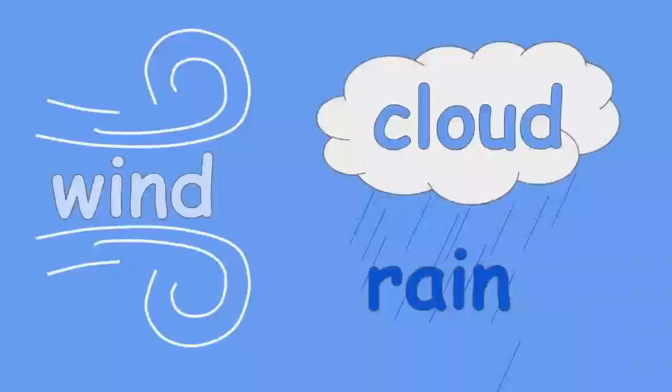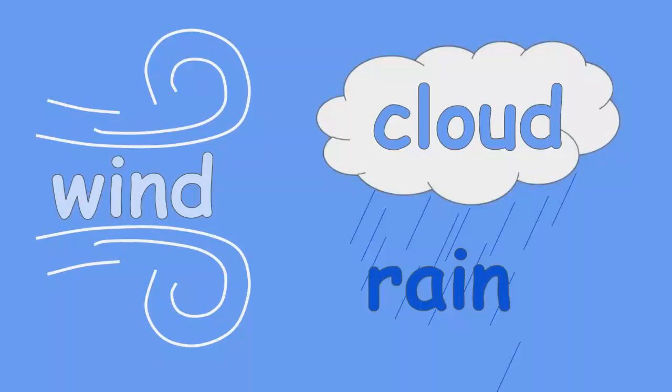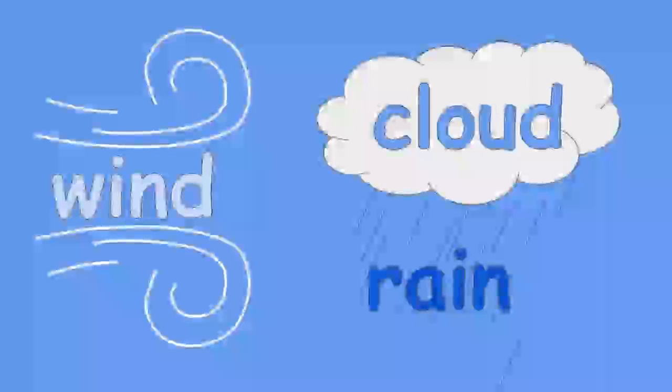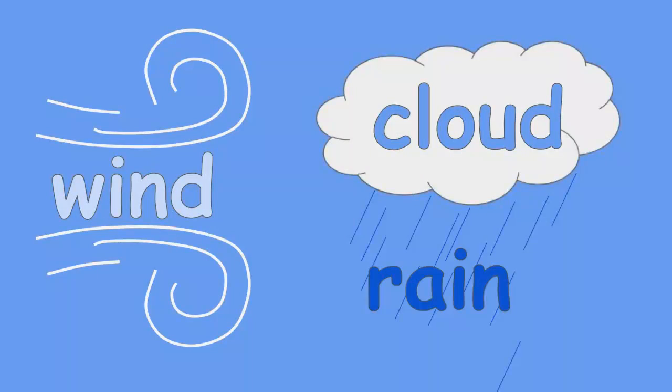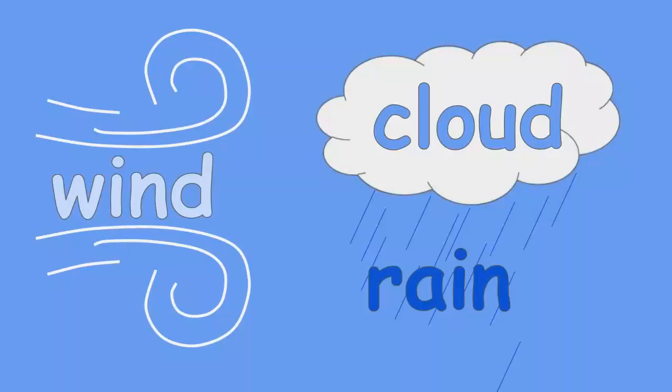And what is that word beneath it that seems to be getting all wet? Rain. It's in the rain. We use our picture power to help us with that. And you have the word cloud and the word rain. So, what weather would that be? Weather with lots of clouds and weather with lots of rain.